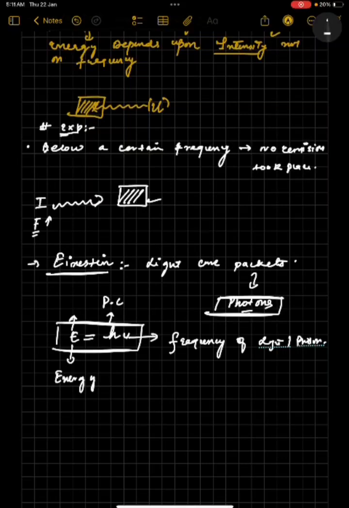So this is the key line which you need to remember, which you need to grasp, that the intensity only decides the number of photons. It has nothing to do with the energy of the photon. But the thing which totally decides the energy of the photon is the frequency of this photon or the light.